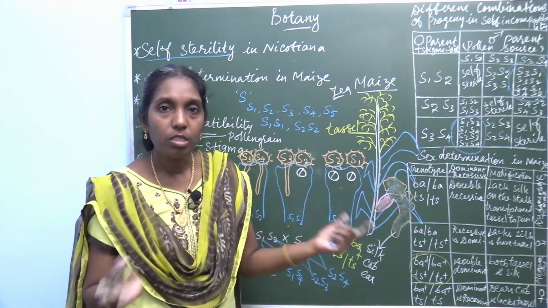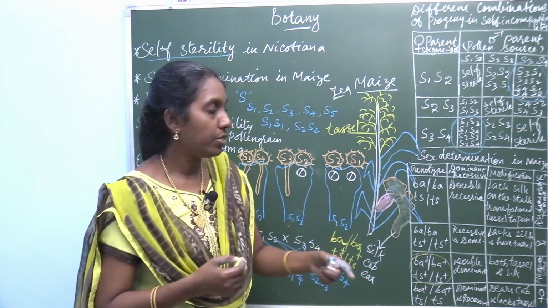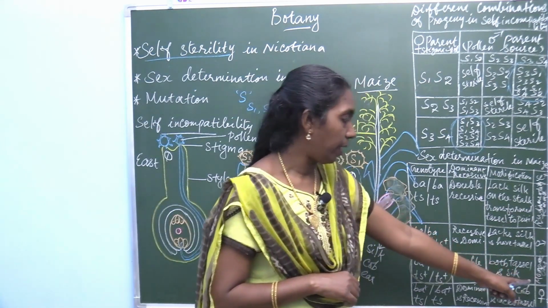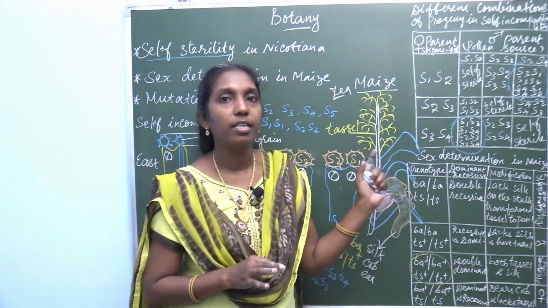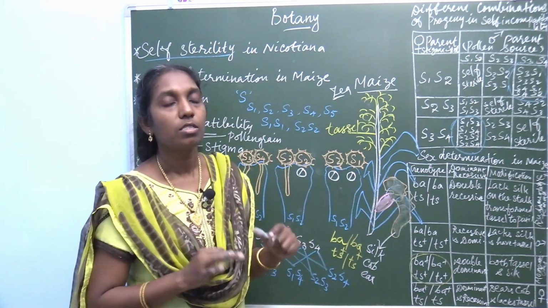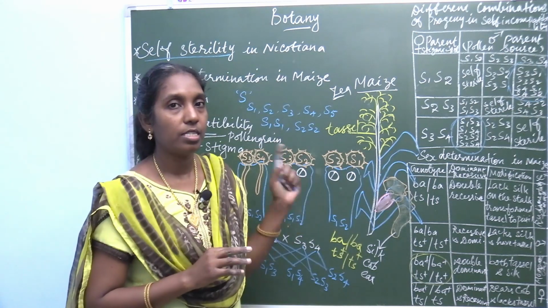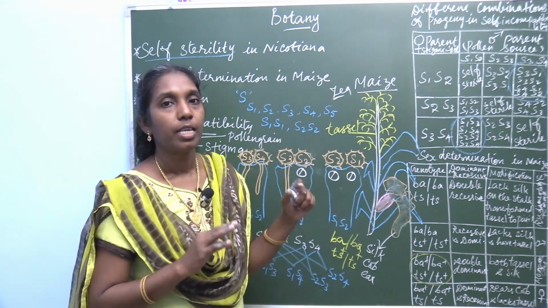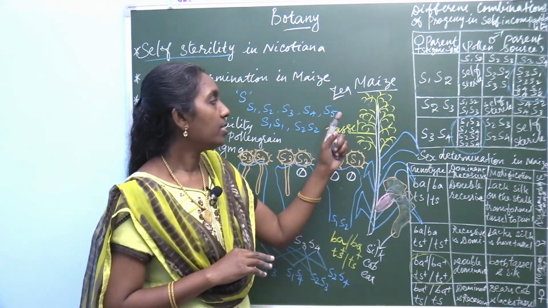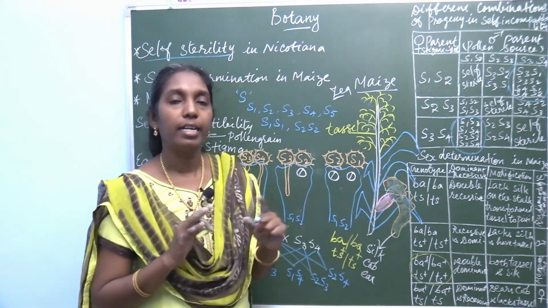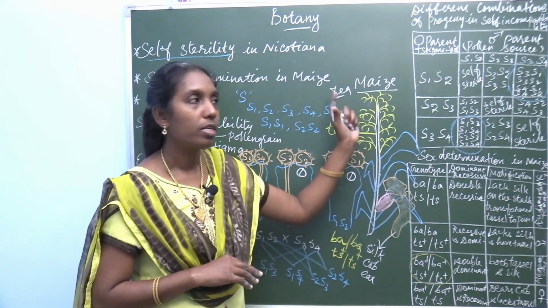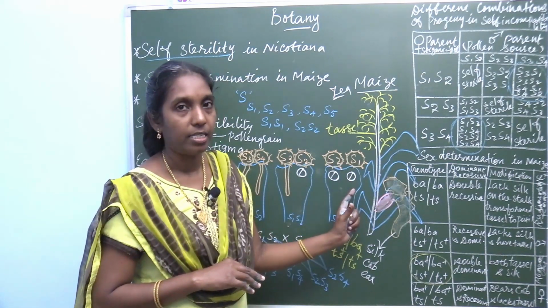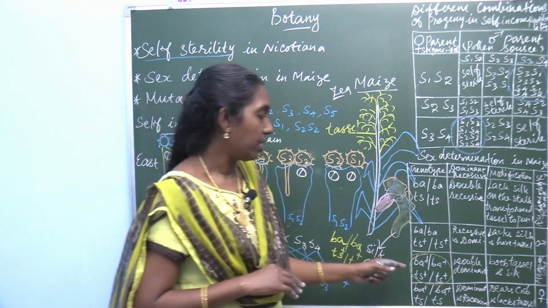So if both are dominant, it produces the monoecious plant, with both tassel and silk present in the same plant. What is the monoecious condition? The male inflorescence and the female inflorescence developed on the same stalk or same plant is called monoecious. This is a likely exam question.